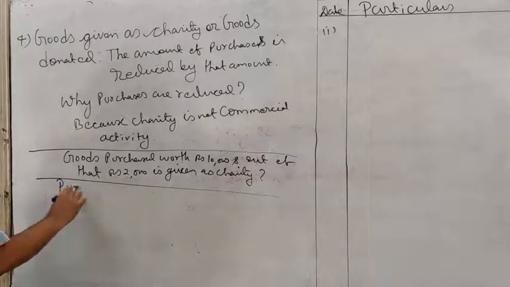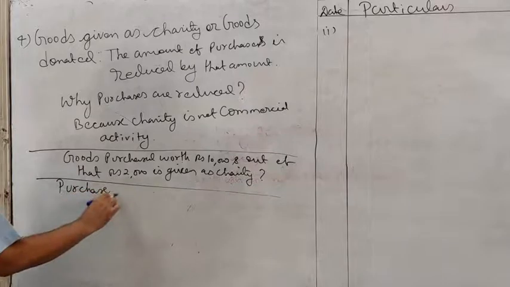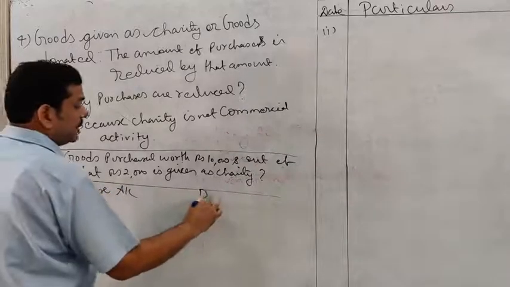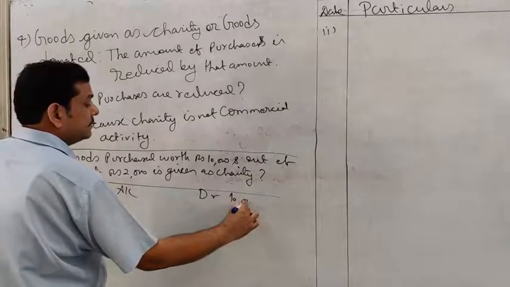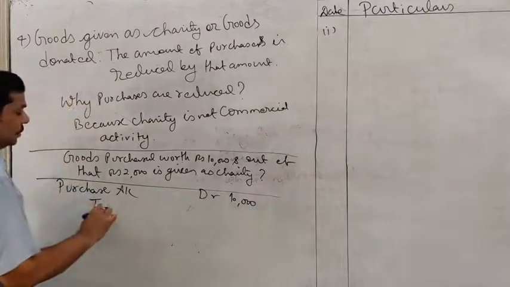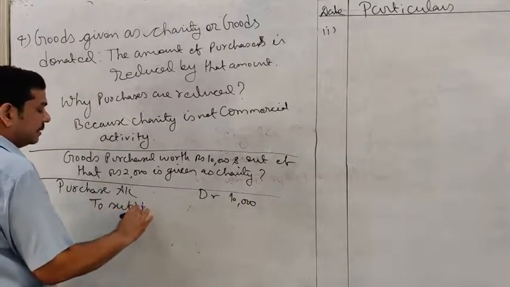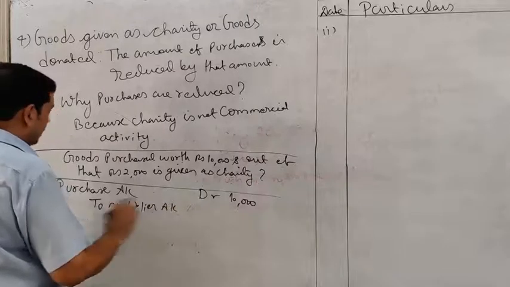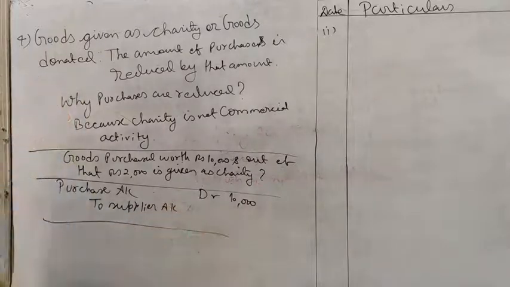First we will debit the purchase account, debit 10,000, to supplier. Being the goods purchased. Now out of that you have done the charity.